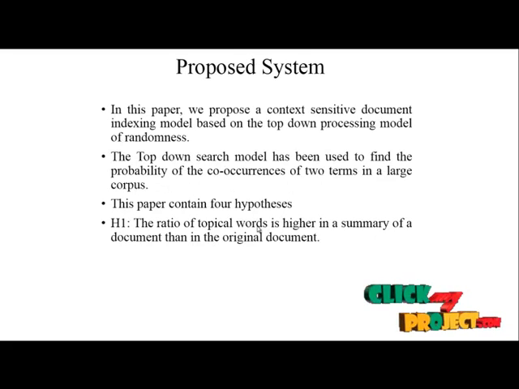Our proposed system mainly works on the top-down approach, which finds the co-occurrences between two terms in a large corpus aware vocabulary. The co-occurrences of two terms means the occurrences of sentences which are related to the user query. Our process is going to be classified into 4 hypotheses. The first hypothesis is the ratio of topical words in a higher summary of documents. This deals with the most frequently occurring term in a document being compared with the user query. If two are matched, then the exact result will be displayed.